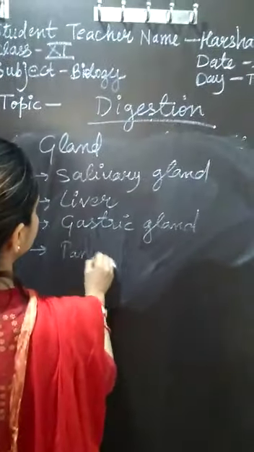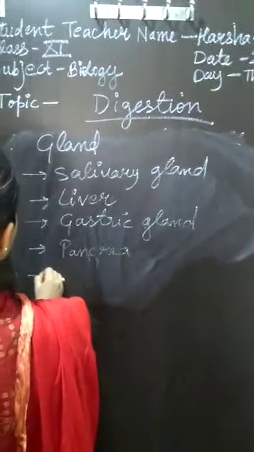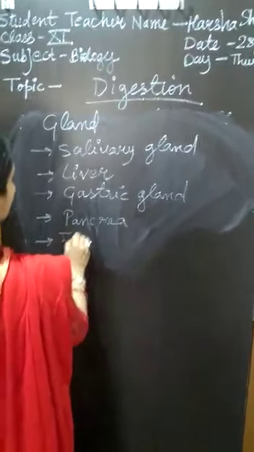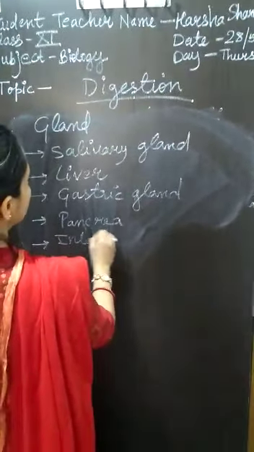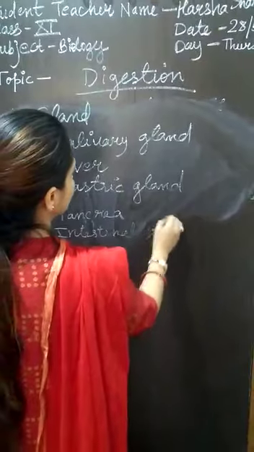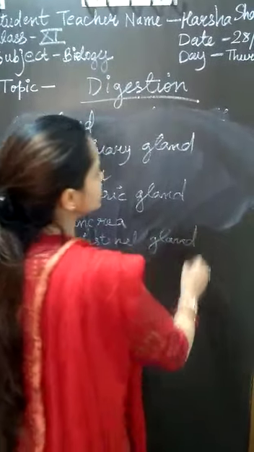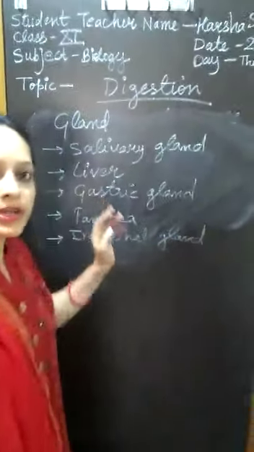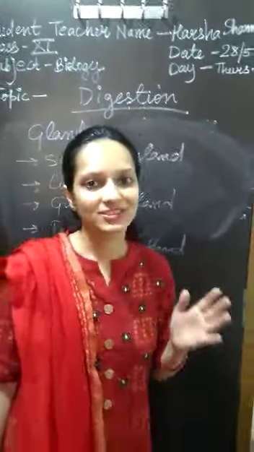The fourth is pancreas. And the last is intestinal glands. So this was about the glands in our body. Now let's come to the process of digestion. How the food is being digested in our body.